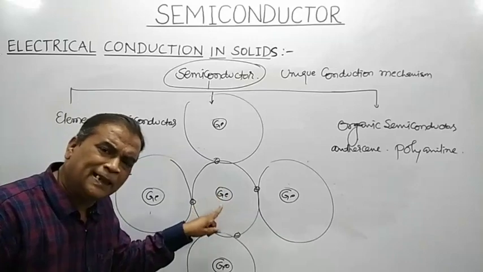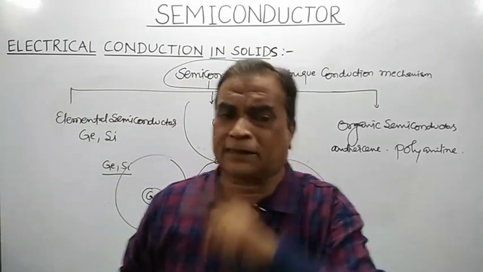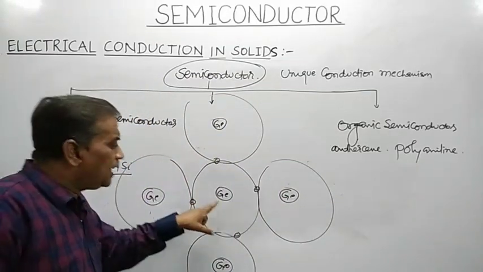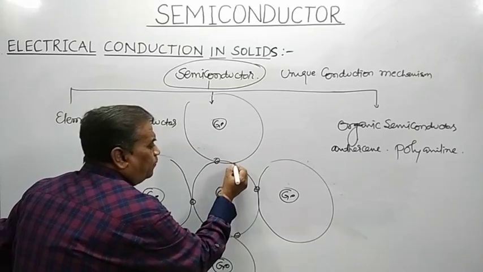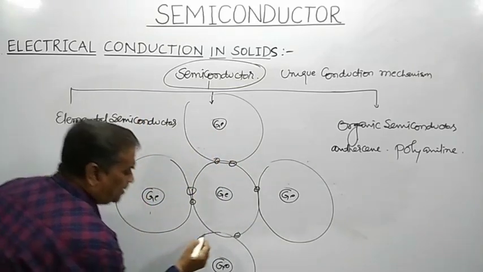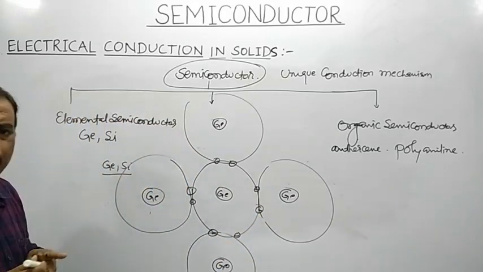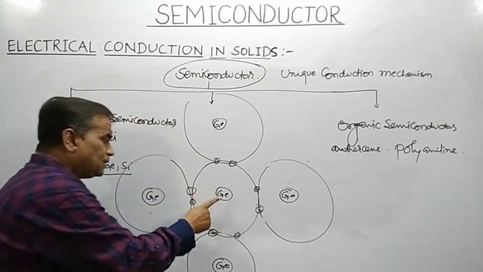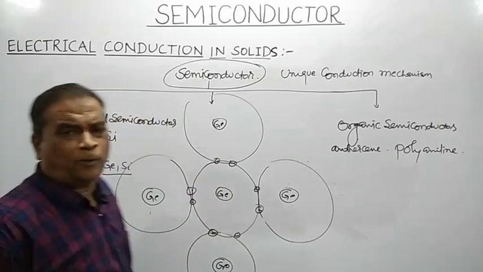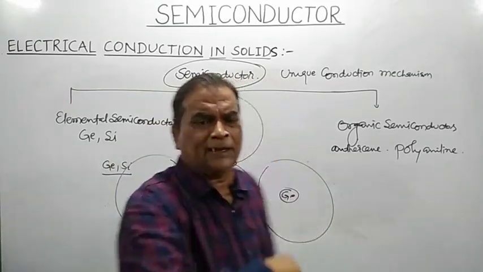So as far as the centrally situated germanium atom is concerned, to make it stable, it needs 4 more electrons. So every germanium atom will share 1 electron of this germanium atom, 1 electron of this germanium atom, 1 electron of this germanium atom, and 1 electron of this germanium atom. Because germanium belongs to the 4th group of the periodic table, it is tetravalent, so its valency is 4.